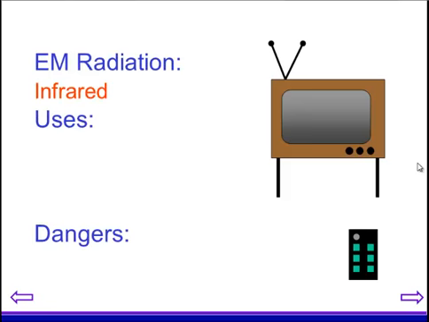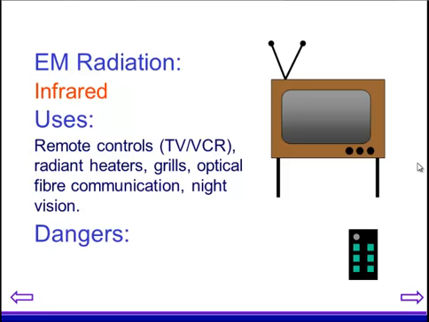Next up, we have infrared radiation. Now, infrared radiation is used for remote controls, also radiant heaters. Any heating device, in fact, anything above absolute zero emits some form of infrared radiation depending on what temperature it's at. This is how grills work. Infrared radiation can also be passed through optical fiber and used for night vision, and night vision taps into some of those ideas about different temperature.